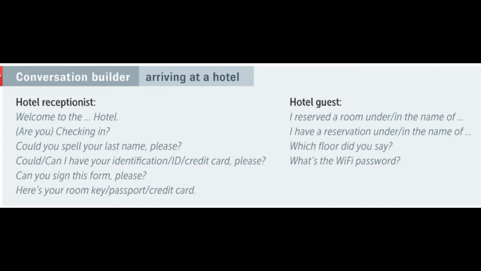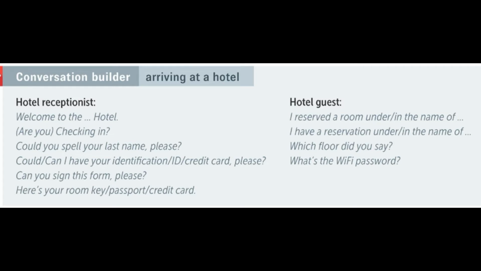Could you spell your last name, please? Could I have your identification, or can I have your ID? Could I have your credit card, please? Can you sign this form, please? Here's your room key. Here's your passport. Here's your credit card. And what does a hotel guest say?